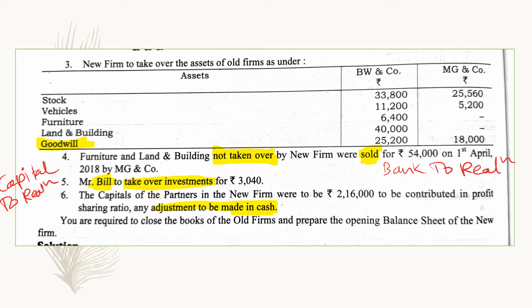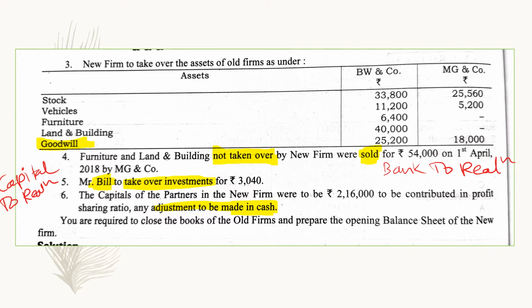First entry for that asset sold or disposal of asset is bank account debit to realization account, and entry for asset taken over, that is capital account debit to realization account. Next, the capitals of the partners in the new firm were to be rupees 2,16,000 to be contributed in profit.